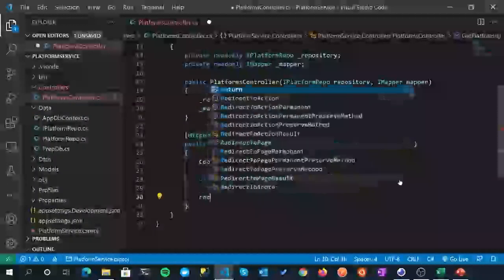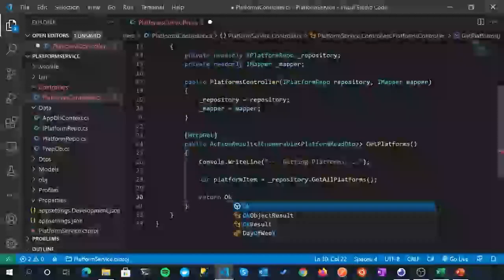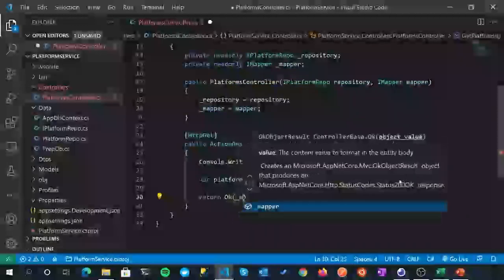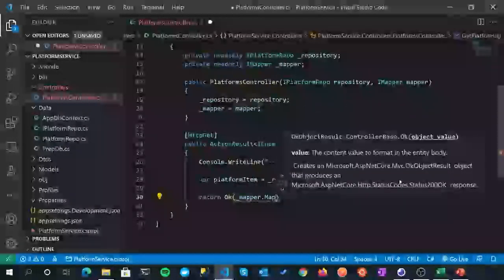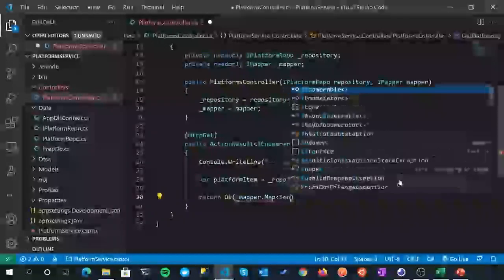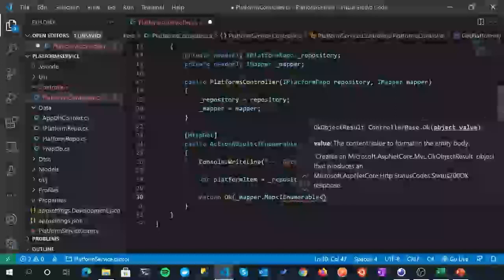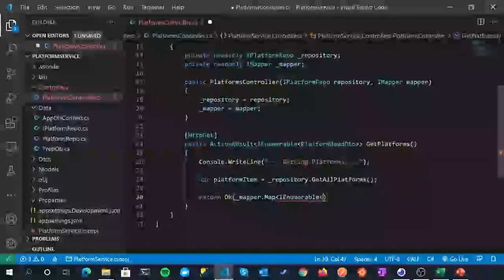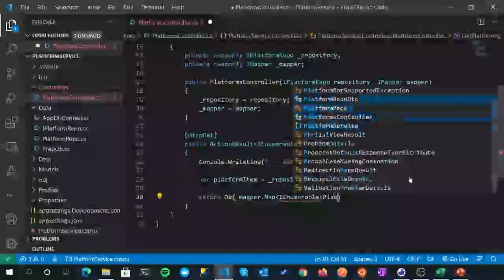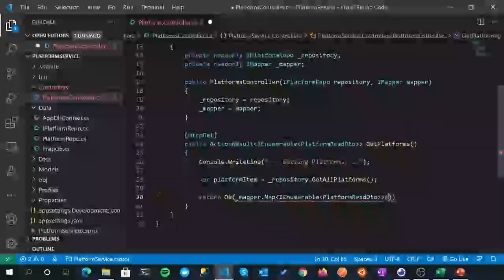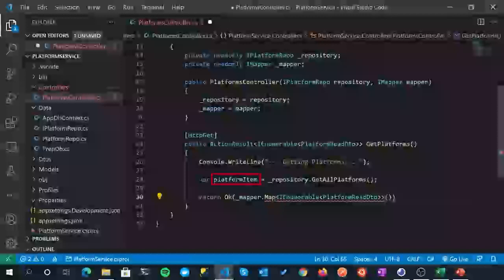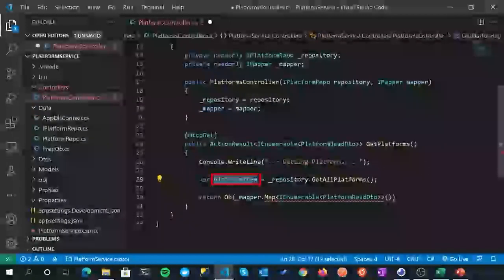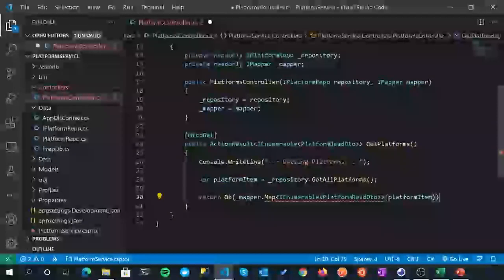So we're just going to do a return, an HTTP 200 result, and then we're going to make use of our injected mapper object. So it's mapper.Map, and what are we going to map to? We're going to map to an IEnumerable of what? Let me just see if I can get rid of this thing, it's a bit annoying. An IEnumerable of PlatformReadDto. There we go. And what are we mapping from? We're going to map from this collection here of models. All right, and that should be enough to get us the result that we want.